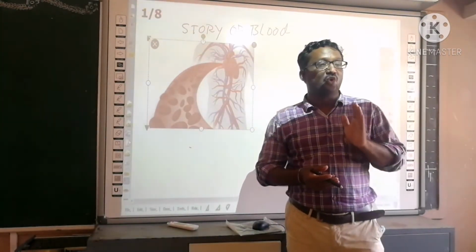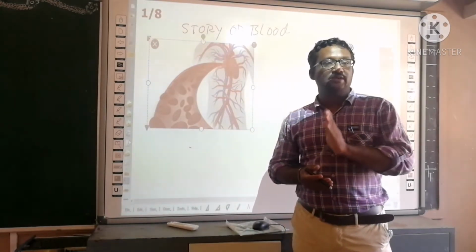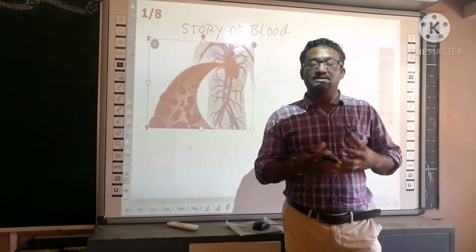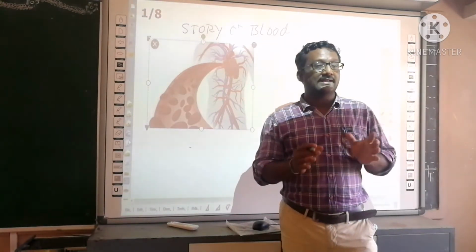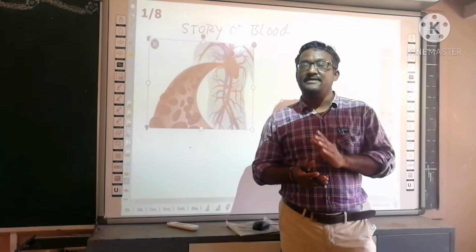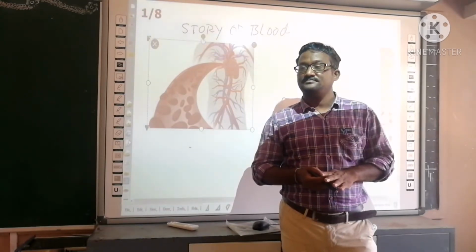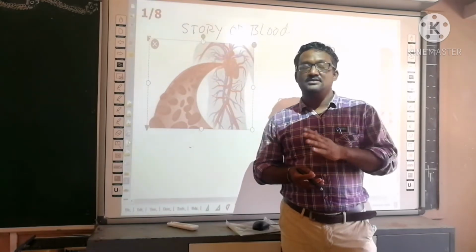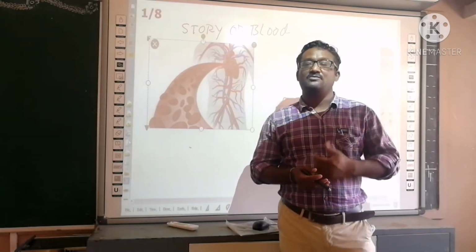Blood is the only fluid connective tissue in the body. So how much blood is present? In adults, 5 liters of blood is present. Okay? In infants and kids, a lesser amount of blood is present.